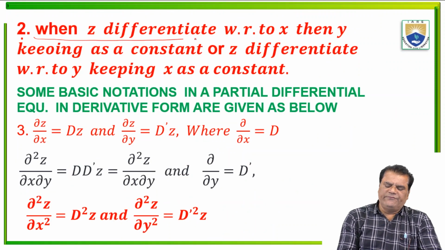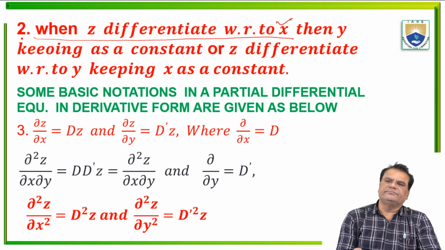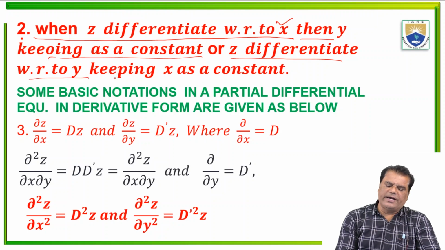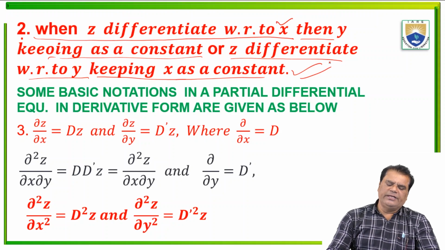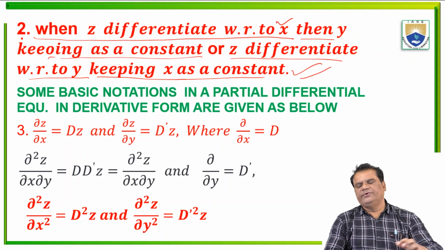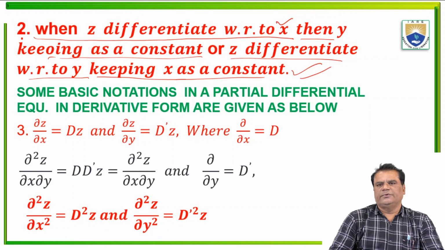Now, when z is differentiated with respect to x, then y is kept as a constant, or when z is differentiated with respect to y, then x is kept as a constant. Here are some basic points given in points 1 and 2.